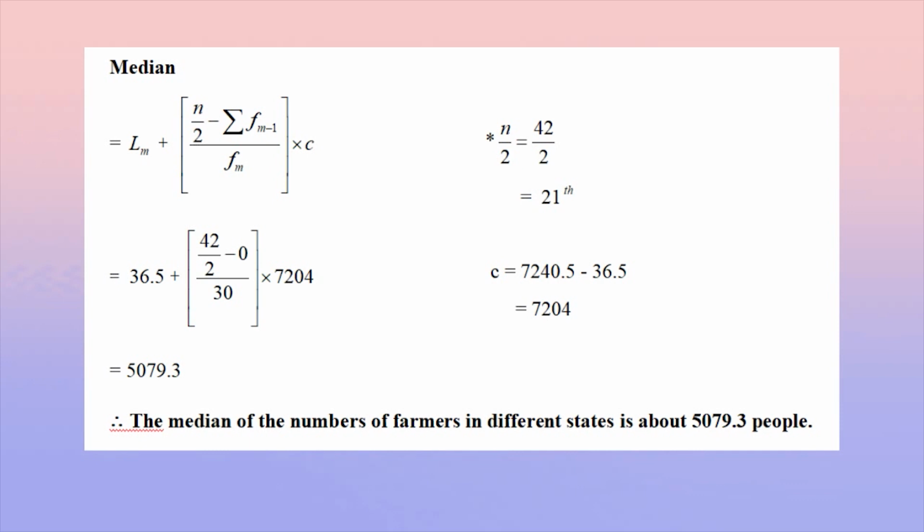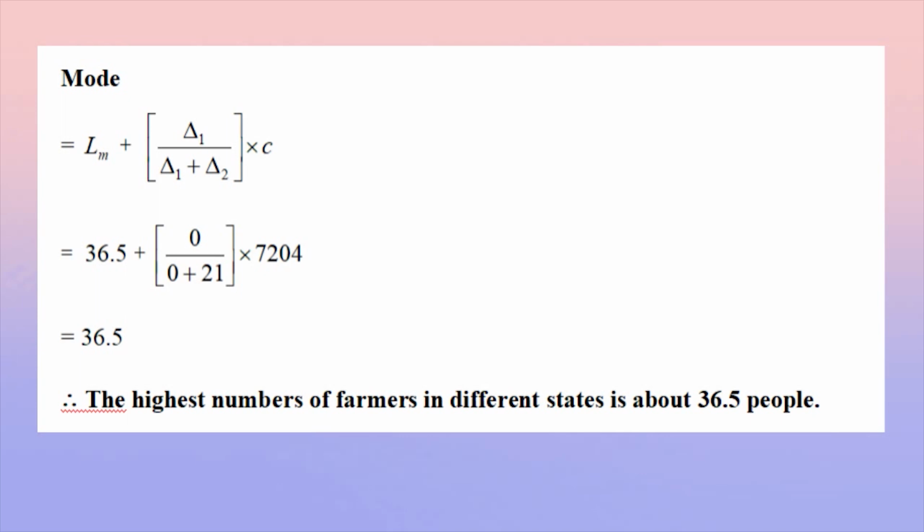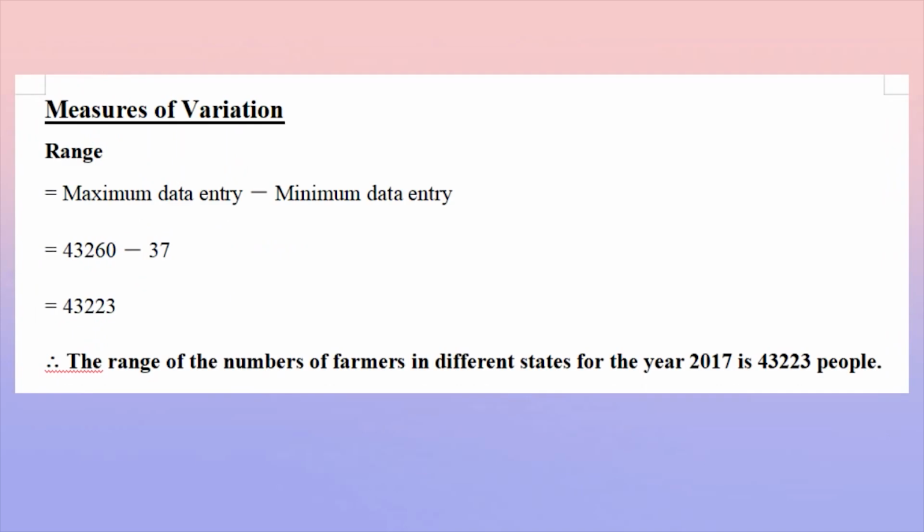5,079.3 people. The formula for mode is lower class boundary plus difference between frequency of modal class and frequency before modal class divide by the answer above plus difference between frequency of modal class and frequency after modal class times class width, and we get the answer 36.5. So the highest number of farmers in different states is about 36.5 people.